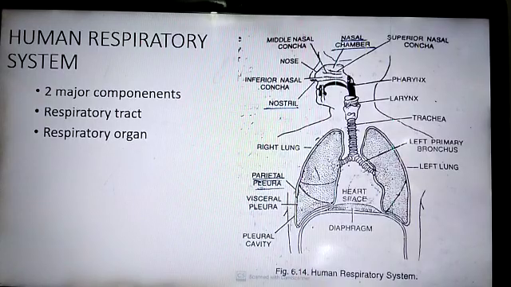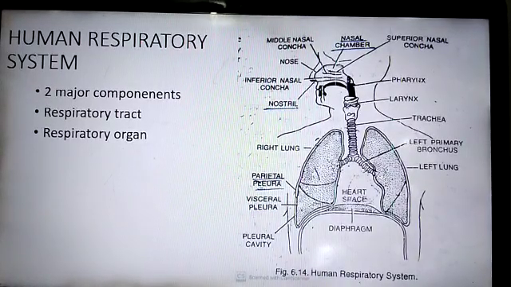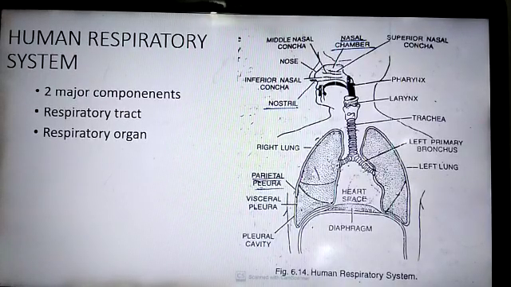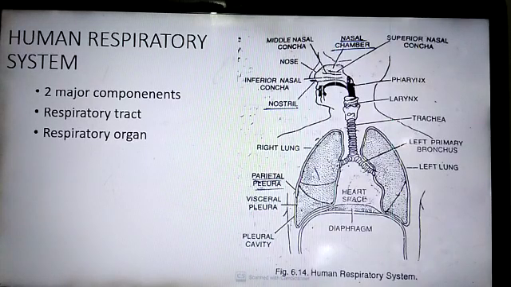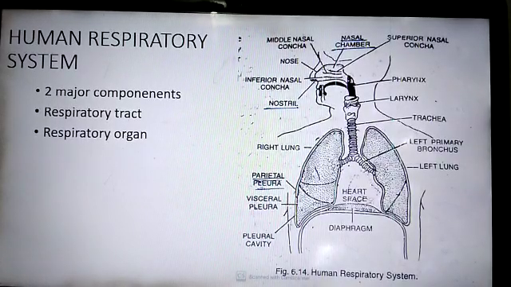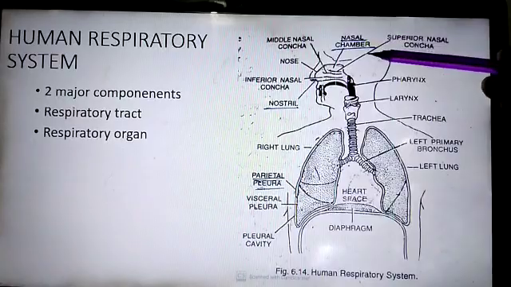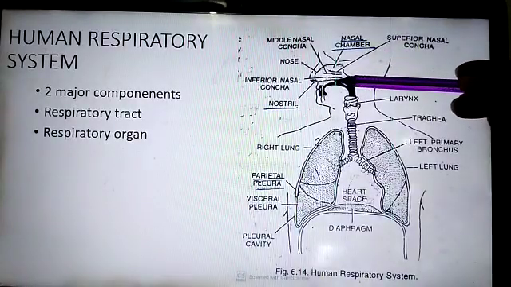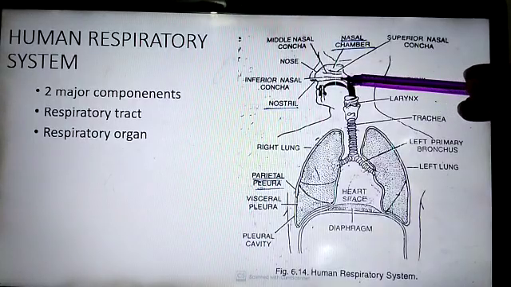First of all, vestibular region. Each nostril opens into the vestibular region. It is small, bears hair and contains oil glands. The function of the vestibular region is that the hair prevents the entry of large dust particles. So the region which is present above your palate is known as the vestibular region.